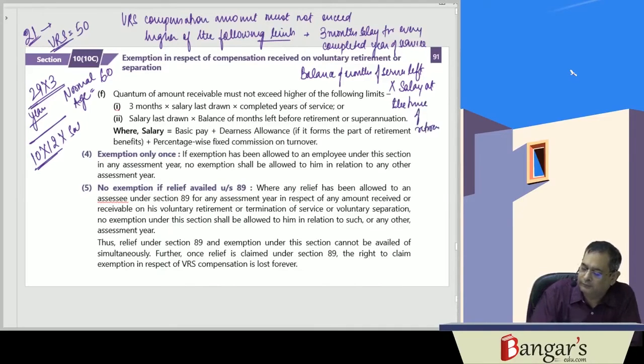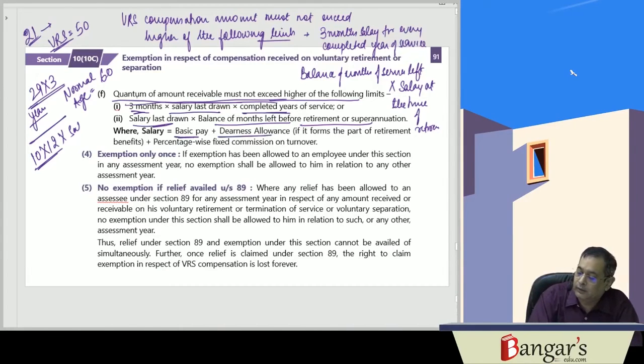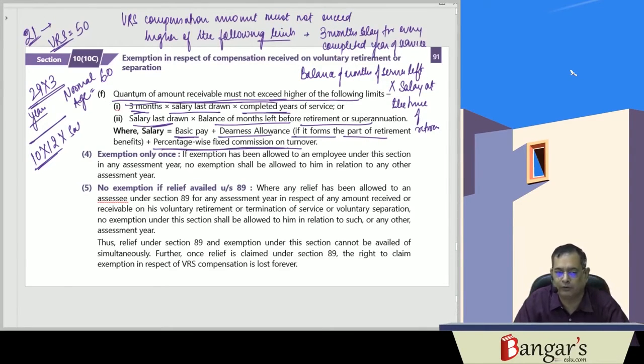So here, the quantum of the amount receivable must not exceed the higher of the following limits: 3 months salary for every completed year of service, or salary last drawn into balance of months of service left prior to his retirement or superannuation. And here also, salary means what? Basic salary, DA allowance to the extent it forms part of retirement benefits, plus percentage wise fixed commission on the turnover.